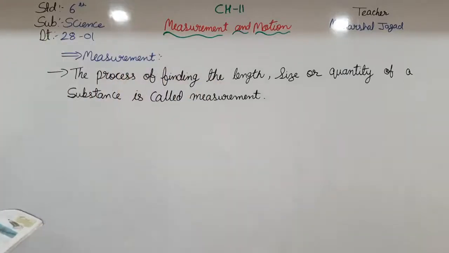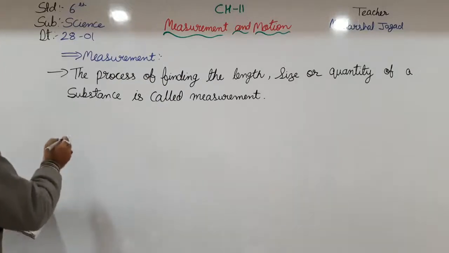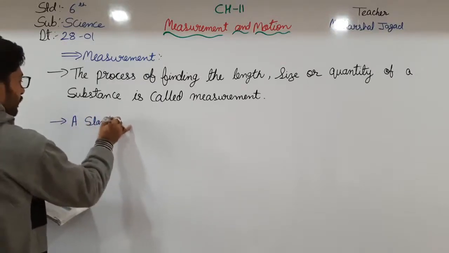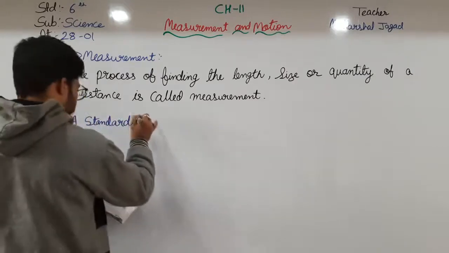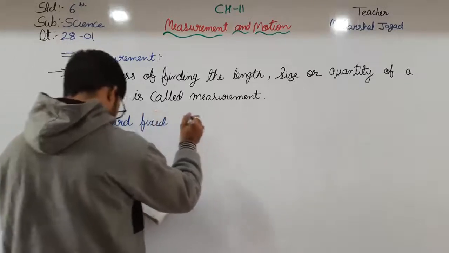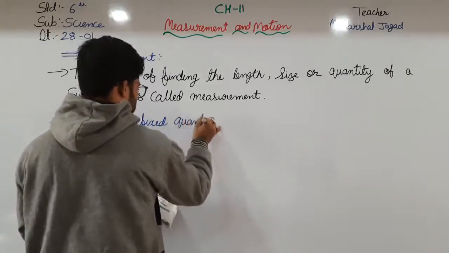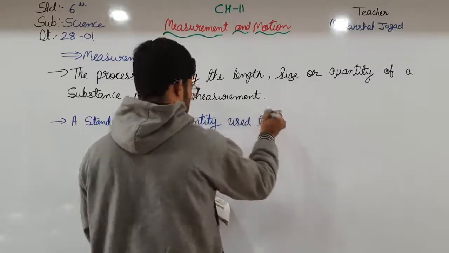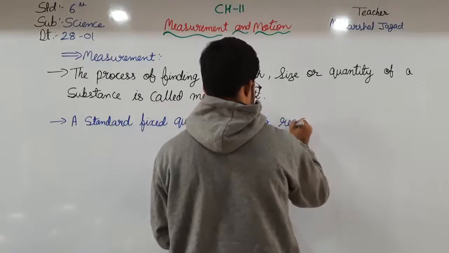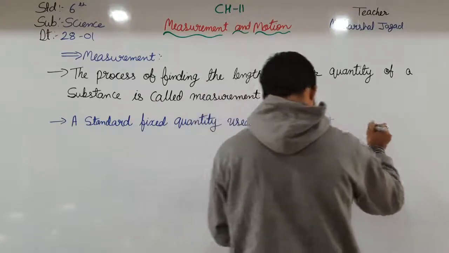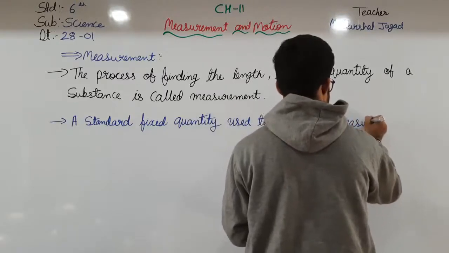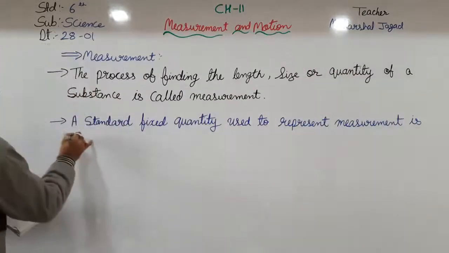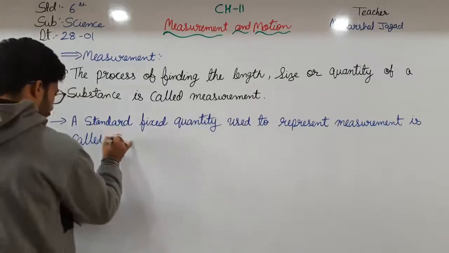There are different units for all these different lengths, sizes and quantities. So a standard fixed quantity used to represent measurement is called a unit.